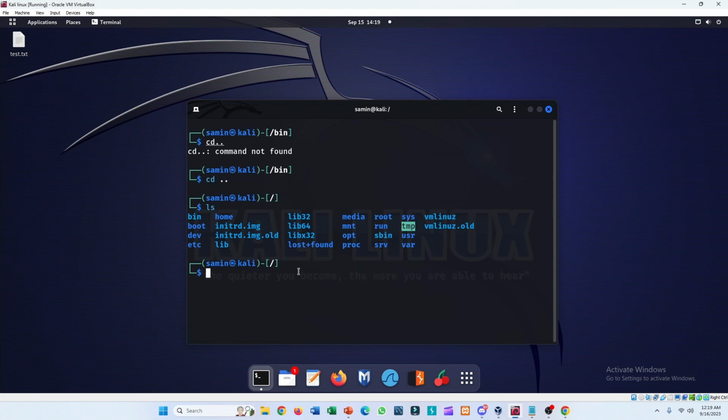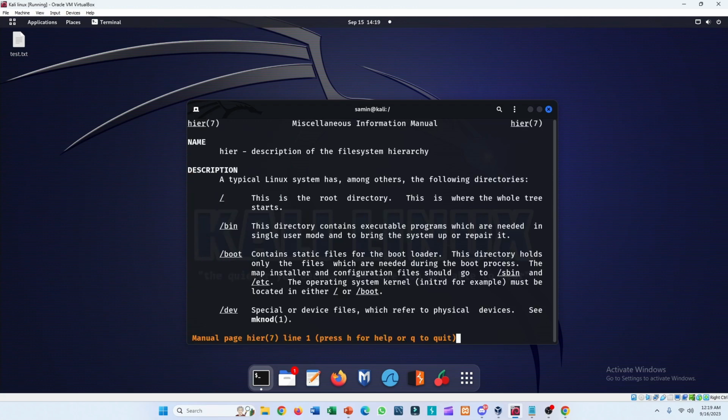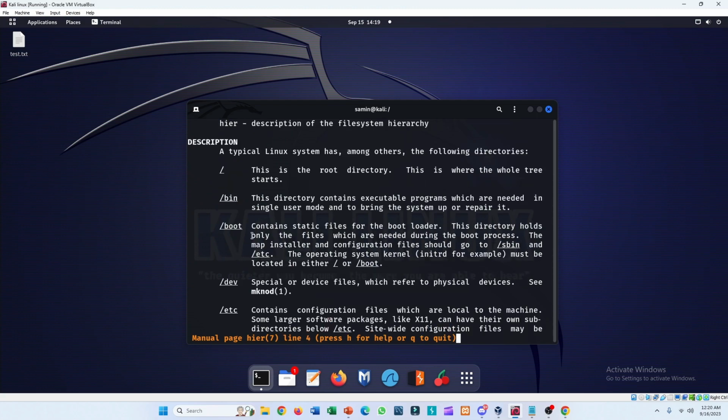Suppose we want to learn more about these hierarchies, we can use the command man hier. This has all the information about the hierarchies and the use of these directories. So it's useful for anyone who wants to go deeper into the Linux file system and learn more. You can use this command and learn more about the individual directories.